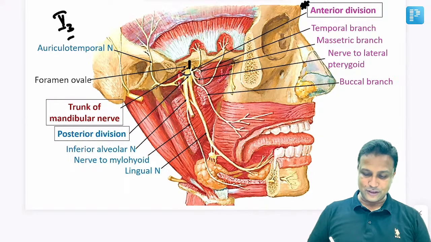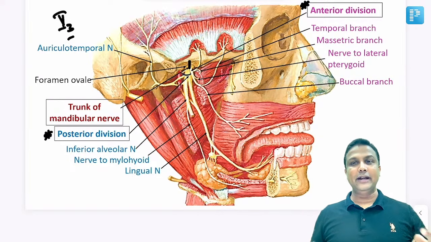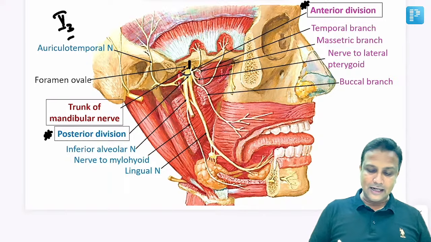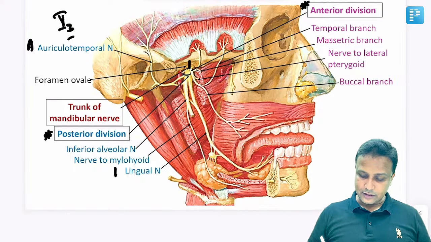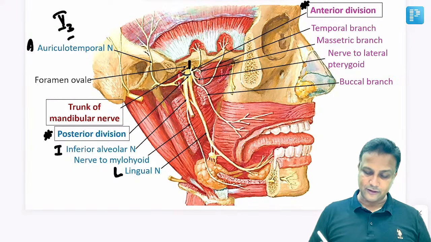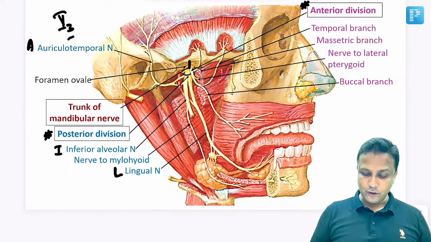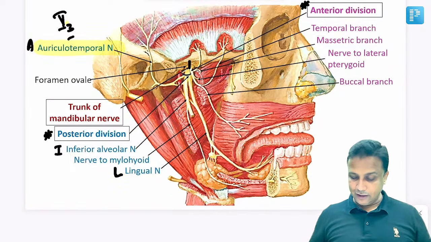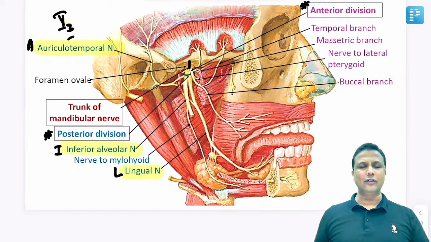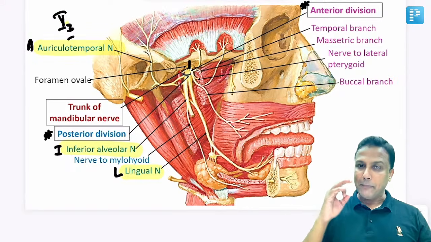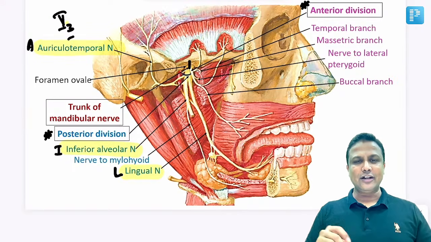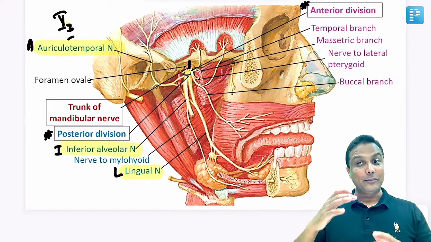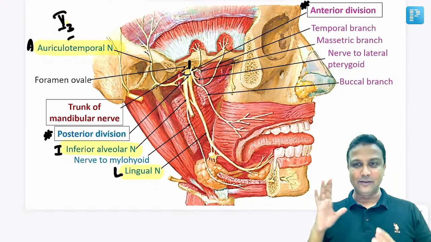You have to worry about the posterior division. Posterior division will be in turn giving like 3 branches, and we remember that as Ali branches. A for auriculotemporal nerve, L for lingual nerve, and then I stands for inferior alveolar nerve. I repeat again, A for auriculotemporal nerve, L for lingual nerve, and I for inferior alveolar nerve. And from these three nerves, mark my words, there will be a question coming in your exam on 17 January. Out of these 3 nerves, one nerve will be definitely asked.